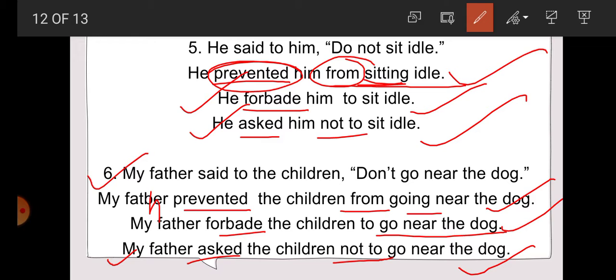Students, so in this video lecture we have read the imperative sentence, how to change it from direct to indirect speech. In the next video lecture, students, we will learn different types of sentences like exclamatory sentences, how to change direct to indirect speech in exclamatory sentences. So keep watching my videos, students.